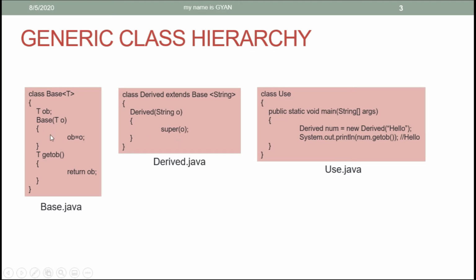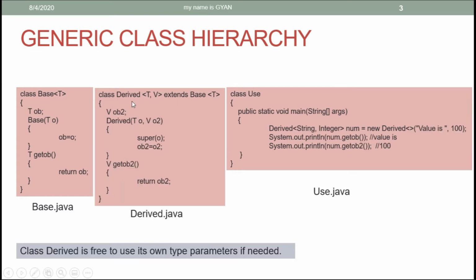Since you are accessing the superclass constructor through the reference variable of class Derived, the type parameter T of the class Base will be String. The one parameter the class Derived is using is just to support the base class, although the class Derived can use its own type parameter if needed.